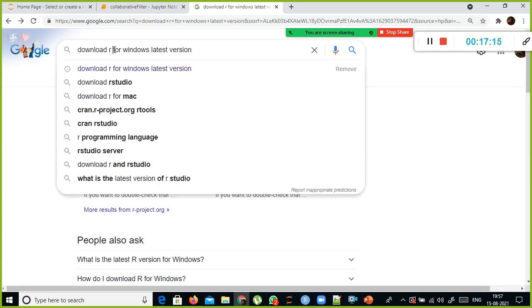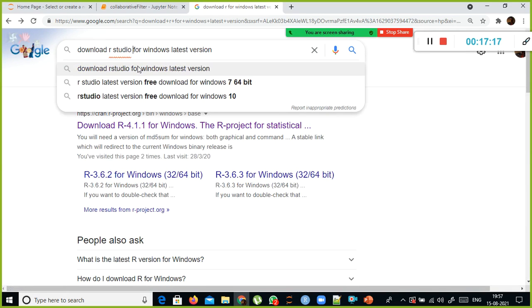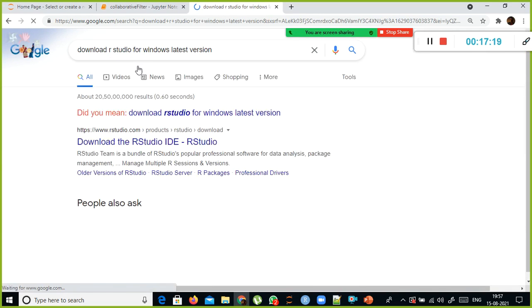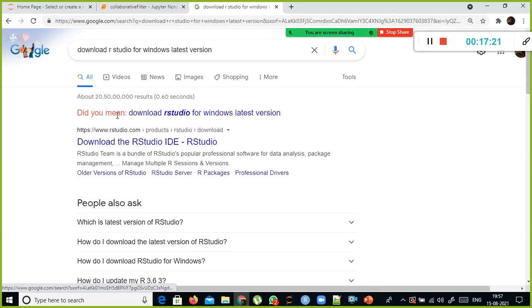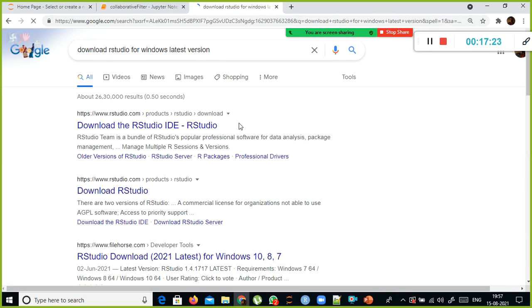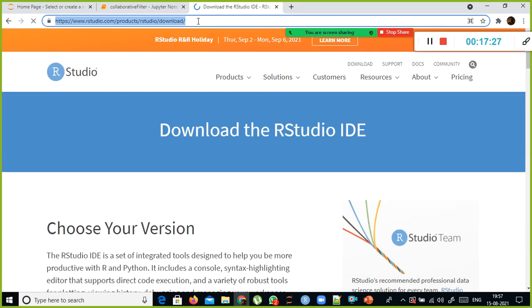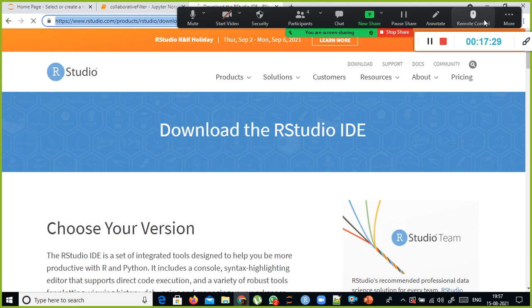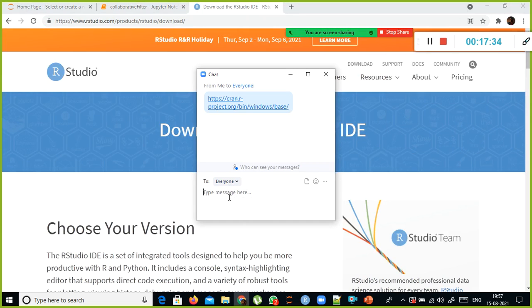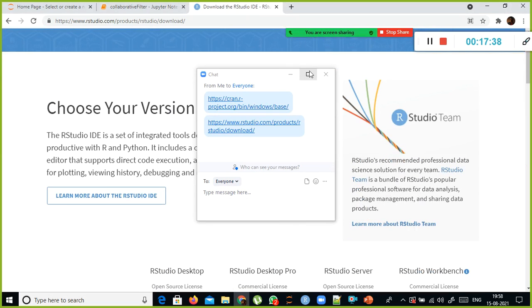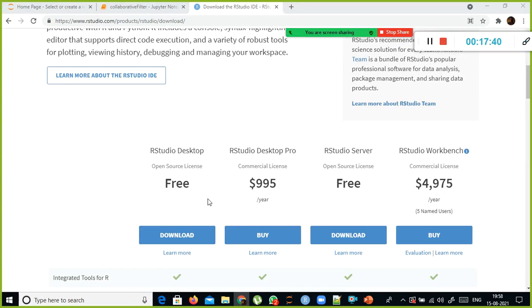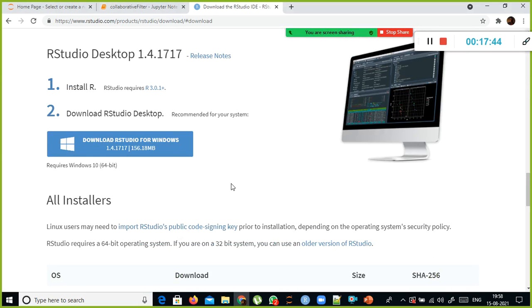The next one is download RStudio for Windows, latest version. Did everyone download RStudio for Windows latest version? Yeah, download RStudio IDE. This also I will copy paste in the chat window. Please check my chat window. Copy paste it in your browser and go here. Side by side you can download these two softwares. This is a freeware. Click download, it will get downloaded.